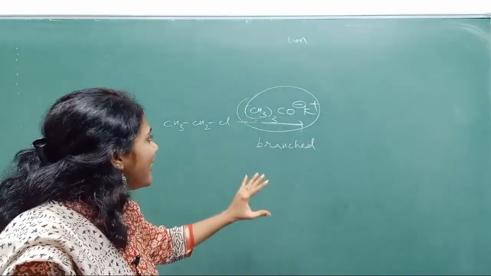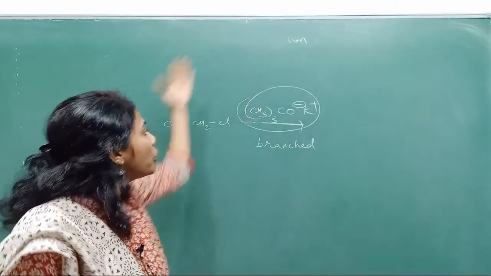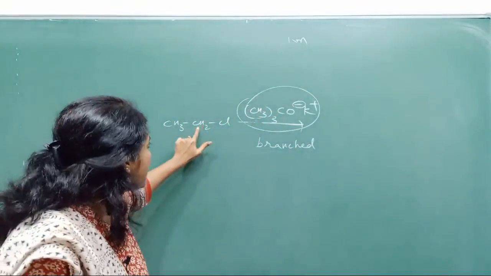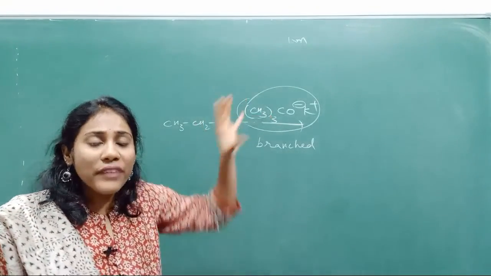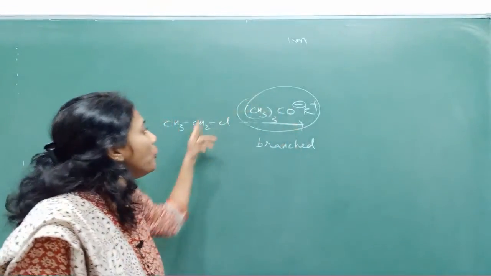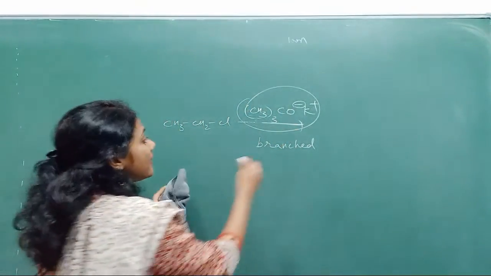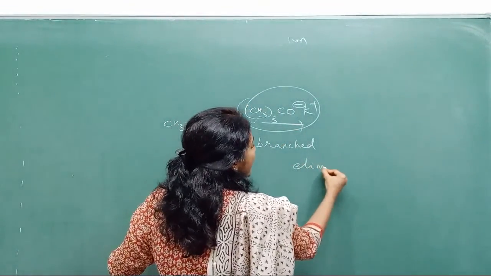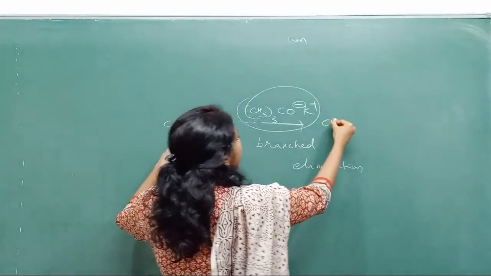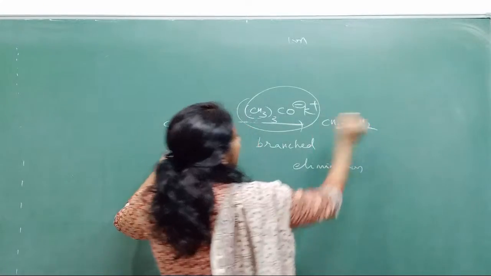Then you just think, how can it go and attack this particular carbon? When it is so heavy, so complex, it finds it very difficult to attack. So that's the reason here elimination predominates. Elimination always predominates, and you will get CH2=CH2.